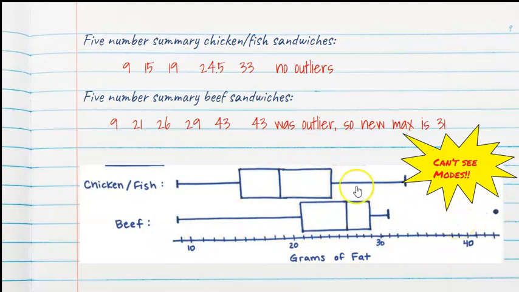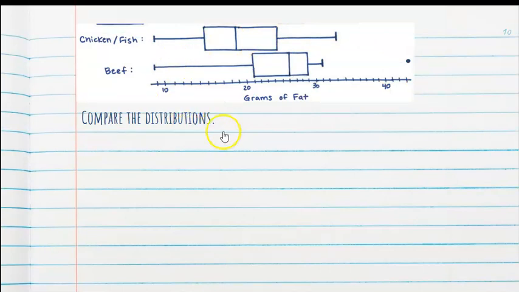You can kind of get an idea based on whether the box is in the center, but it's not definitive. So the downside of box plots is you can't see the modes. The upside is that you can clearly and very quickly see outliers.